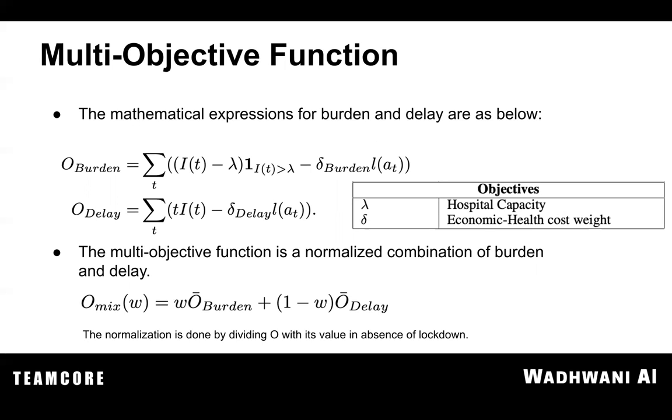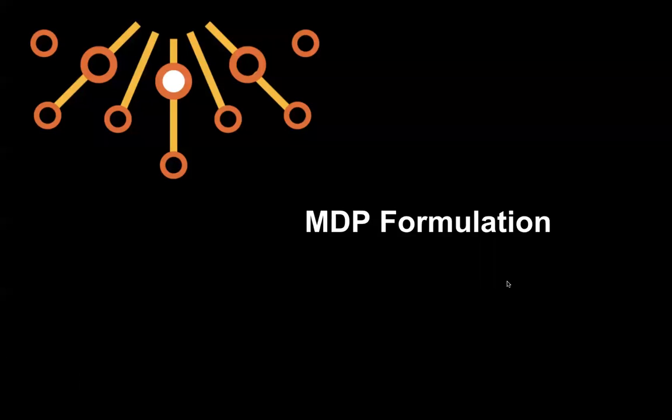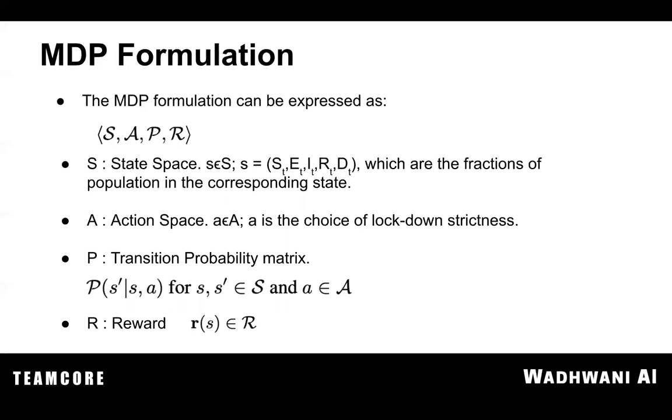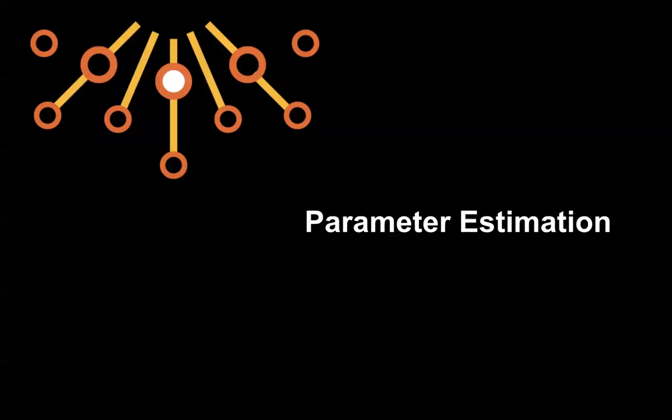And when we consider mixed objective, we basically normalize these objectives and take a linear combination of burden and delay. The MDP formulation that we would look at is the following, where we have S, A, P, and R. S refers to the state space, which basically has all the fractions of population in different compartments. A is the different possible choices for lockdowns. P here is the transition probability matrix of going from one state to another, and R is the reward that we get in the end, which is the objective function in some sense.